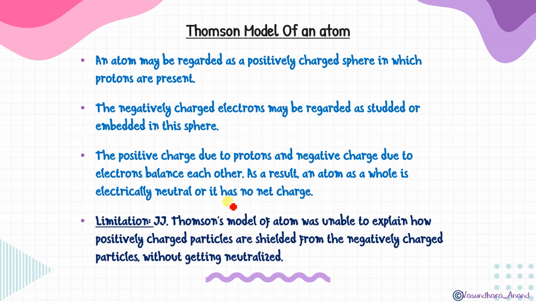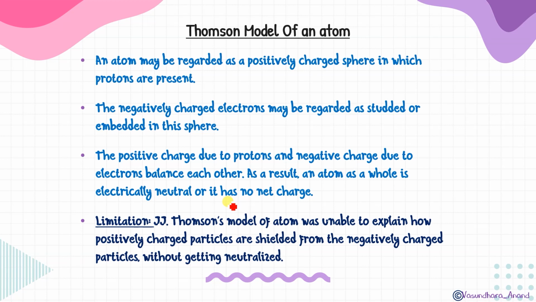Limitation of the Thomson model. Many people accepted this and it worked for some time, but there was a demerit. The Thomson model of an atom was unable to explain how the positively charged particles are shielded from the negatively charged particles without getting neutralized. I mean to say, if positive and negative are there, obviously they attract each other, so why do they exist separately? What is the reason? It was not explained by the Thomson model. So that was the limitation.